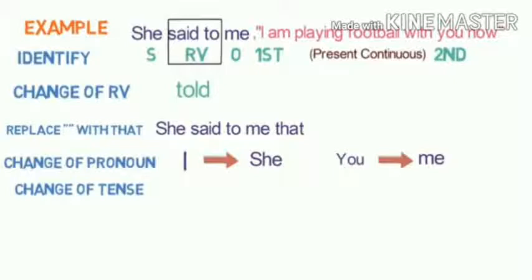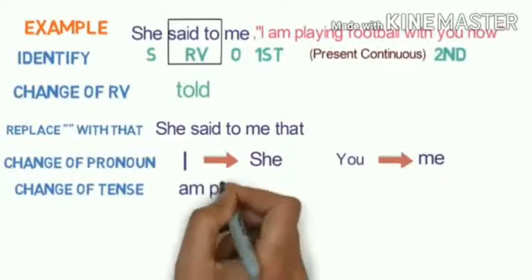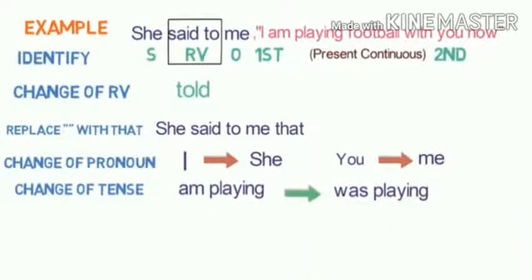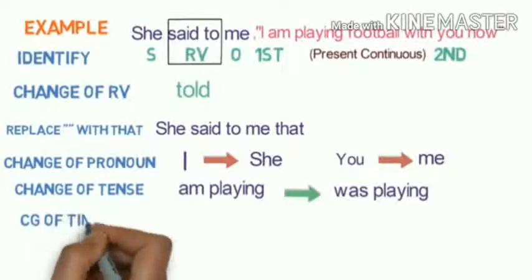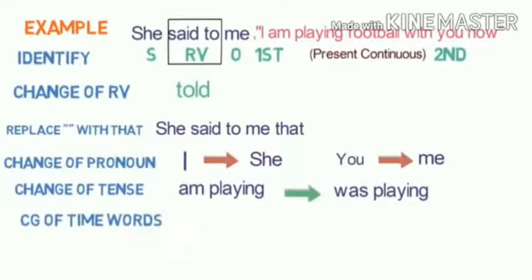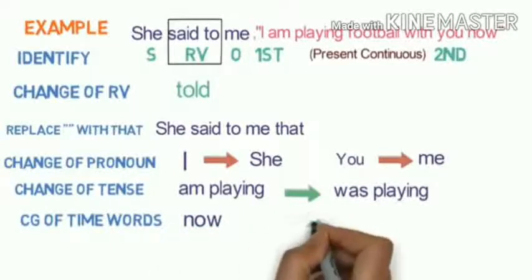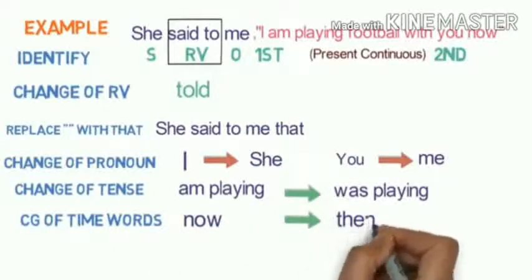And change of tense. Am playing is in the present continuous. So as the reporting verb is in past tense, am playing becomes was playing. And now change of time words. What is the time word in the sentence given here? Now. So now changes to then, my dear children.